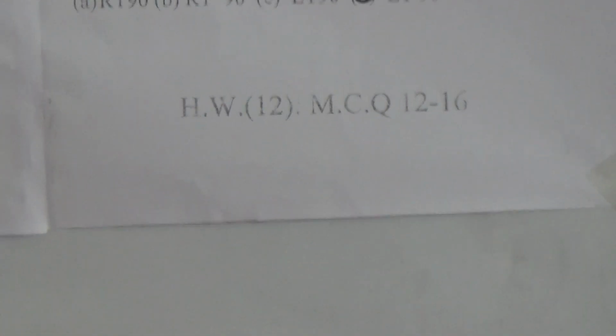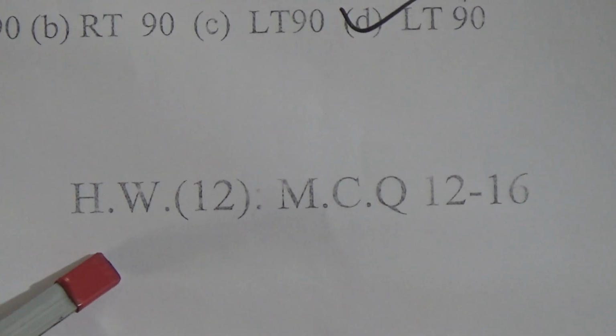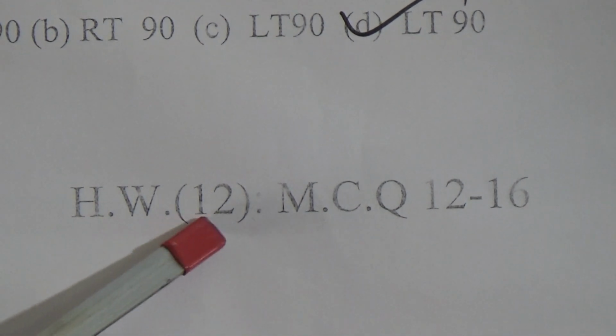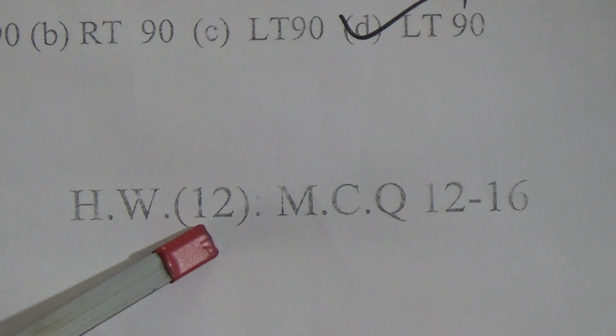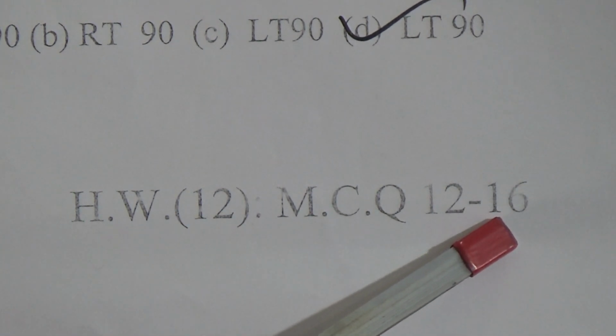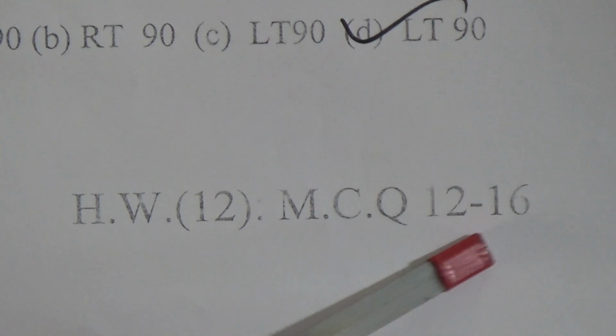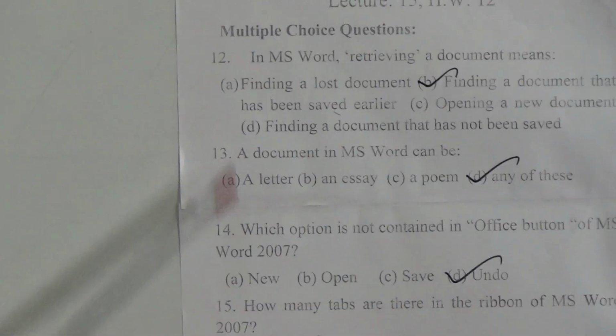So dear learners, look here, it is our normal activities. At the end of our board it is written homework. This is our normal activities, homework number 12. Lecture number 15 and homework number 12: your MCQs are 12 to 16. How many? Only 5. 1, 2, 3, 4, 5. These 5 will be your SW.